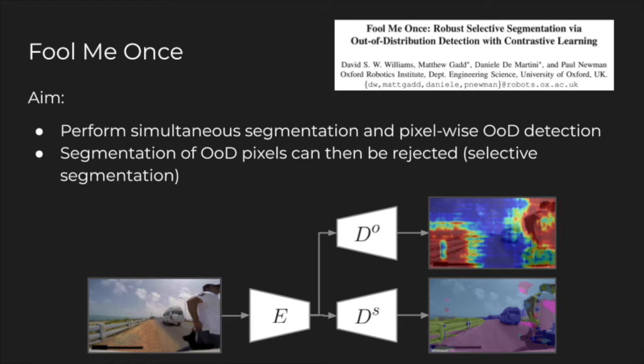More concretely, we aim to train a network to simultaneously perform semantic segmentation and pixel-wise out-of-distribution detection. And in doing so, we can then reject the segmentation of pixels deemed out of distribution, with the idea that it's highly likely that proposed segmentation in these regions is wrong. And this is what we refer to as selective segmentation.